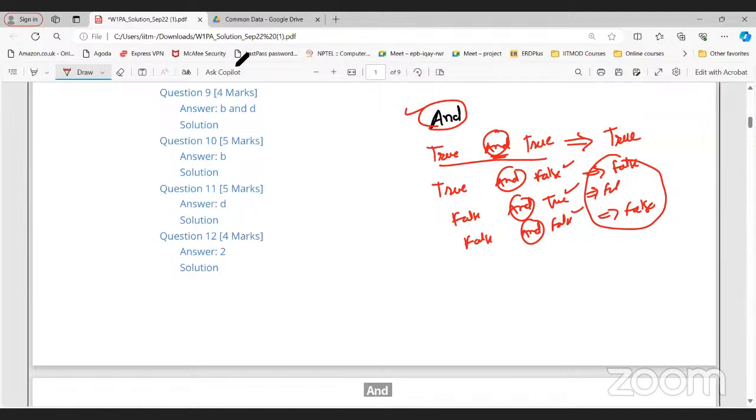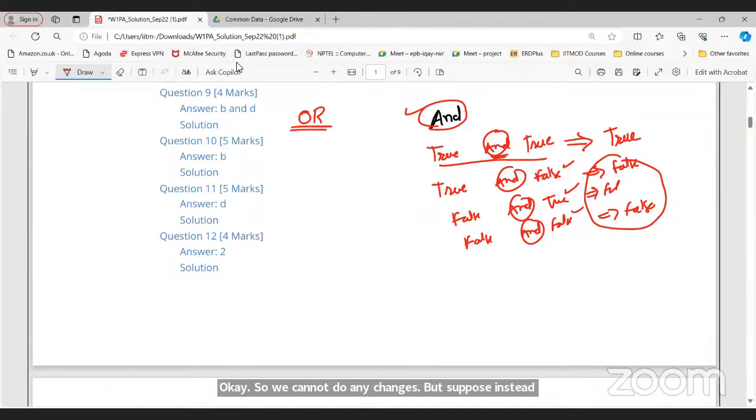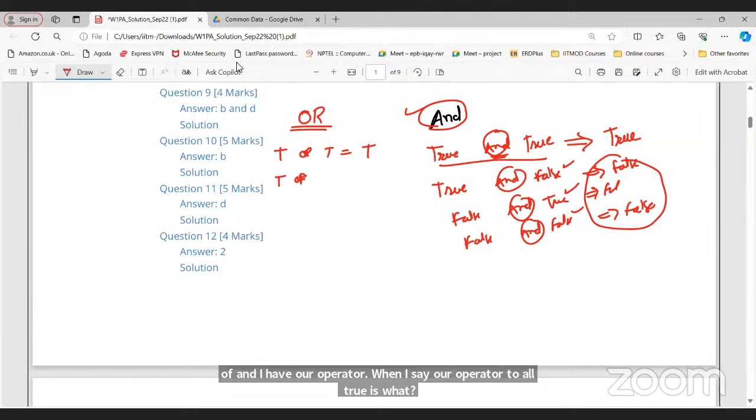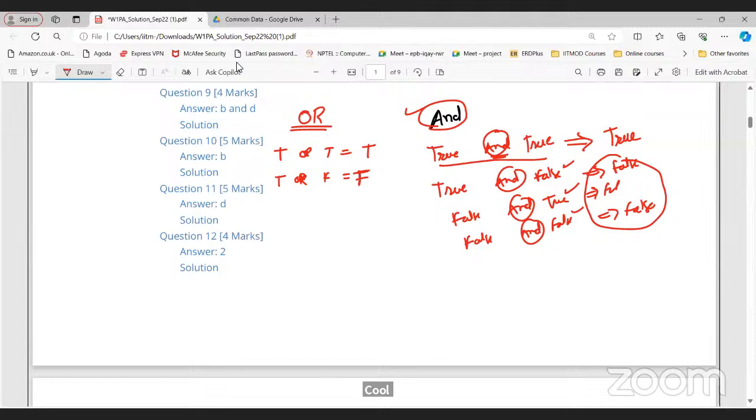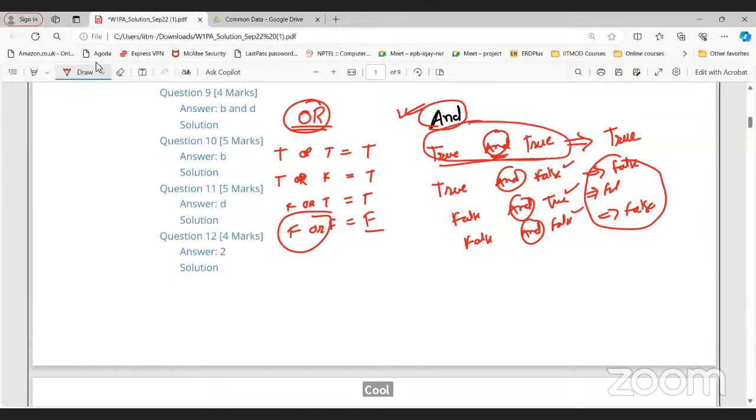But suppose instead of AND, I have the OR operator. True or true is true. True or false is also true. False or true is also true. What about false or false? False. In the case of OR, if both conditions are false, then only it is false. Otherwise, it is true. In the case of AND, if both conditions are true, then only it is true. So this is about the OR and AND operators. I hope this is clear.